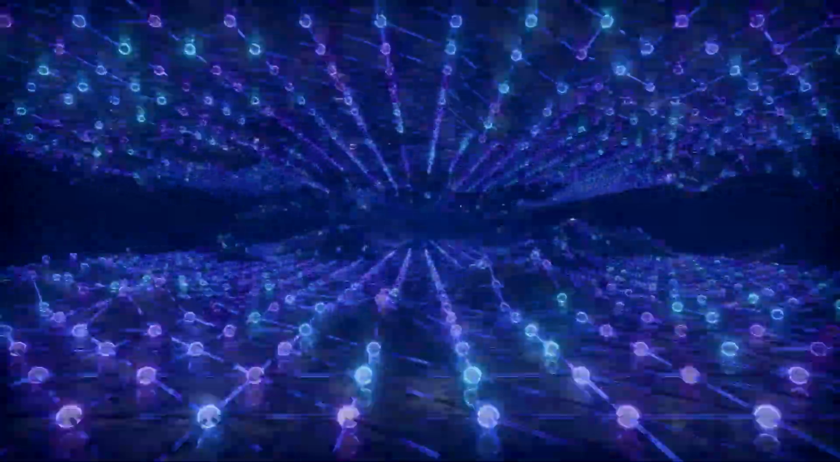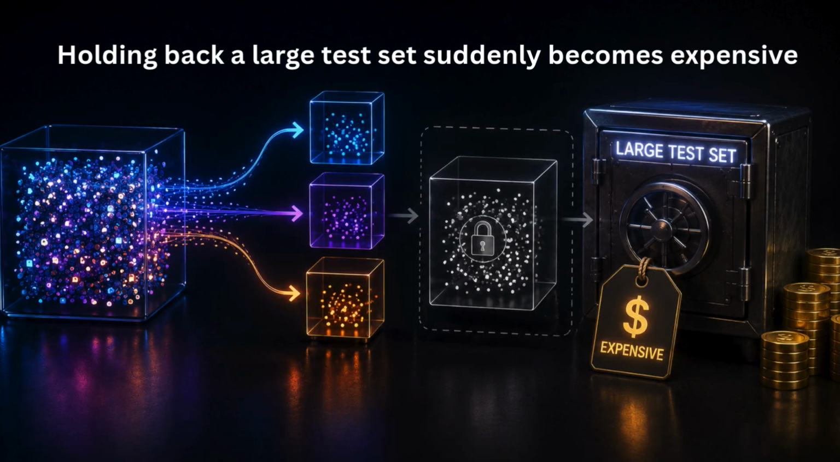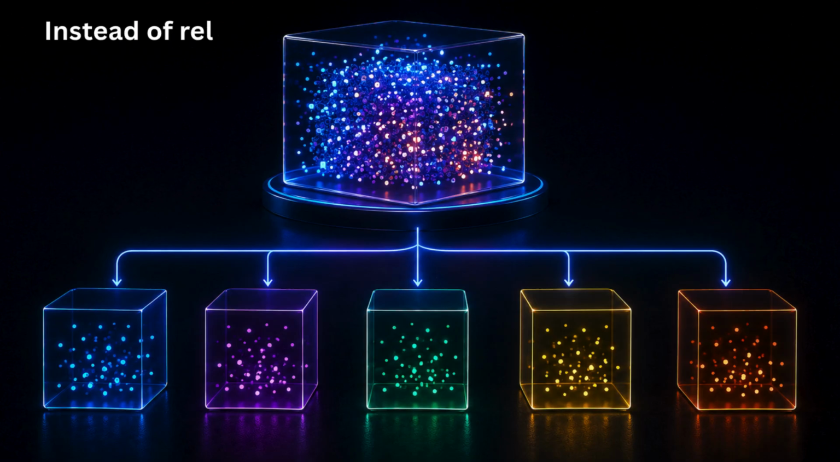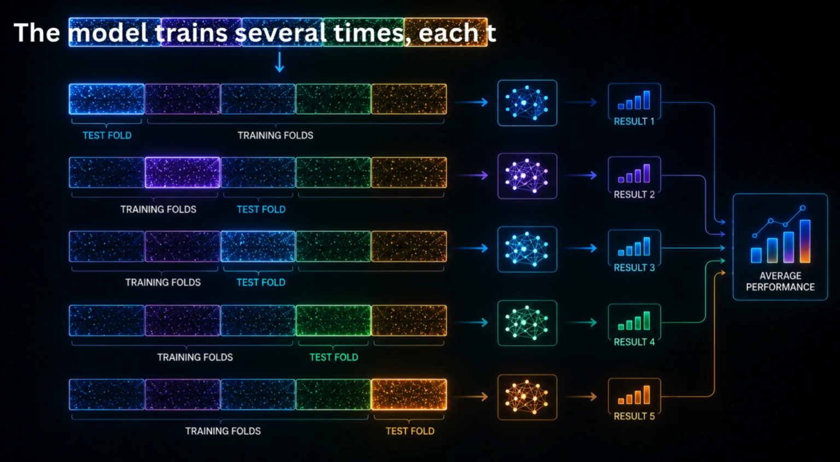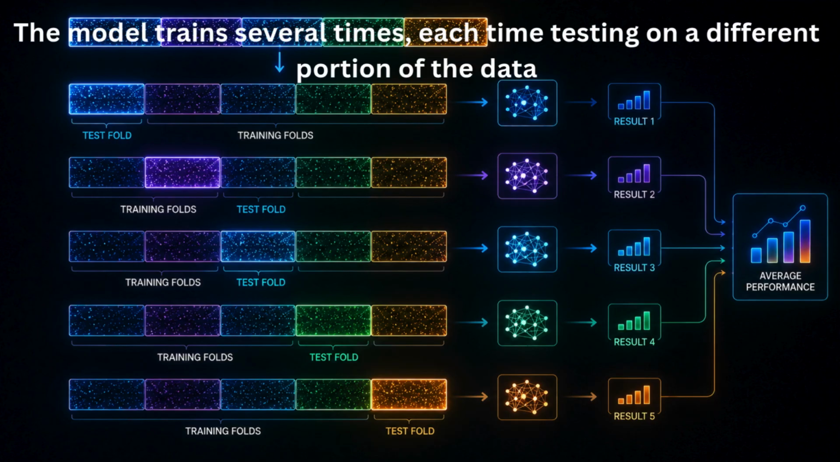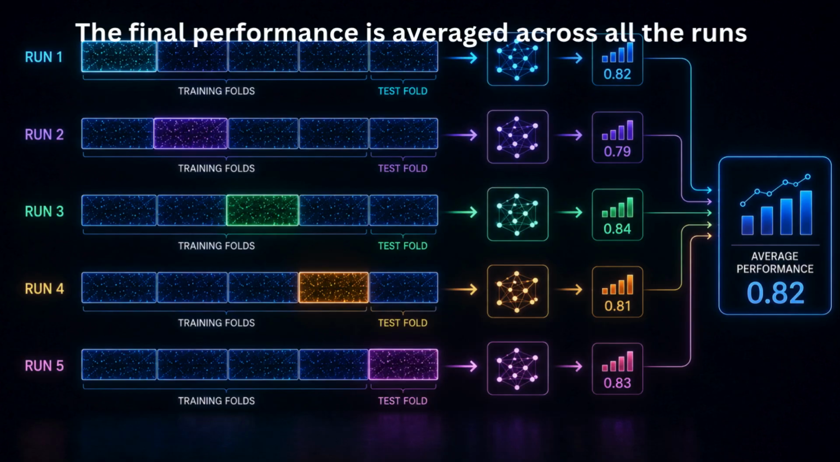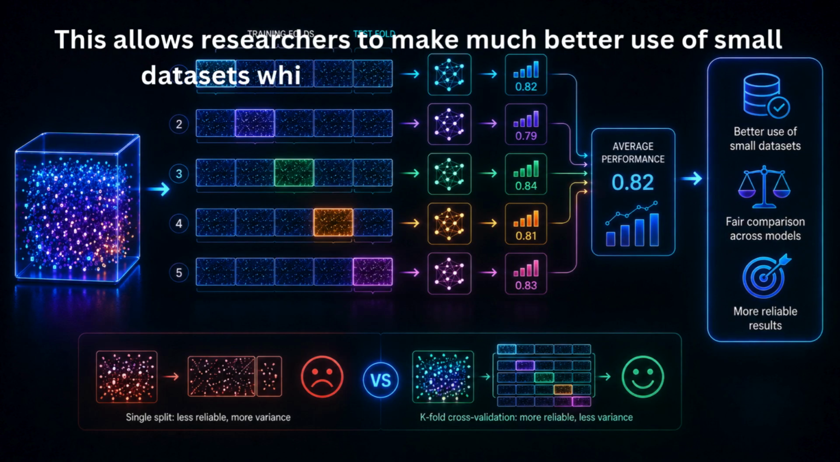But what if you don't have much data? Holding back a large test set suddenly becomes expensive. That's where k-fold cross-validation comes in. Instead of relying on one fixed split, the data is divided into multiple parts. The model trains several times, each time testing on a different portion of the data. The final performance is averaged across all the runs. This allows researchers to make much better use of small datasets while still comparing models fairly.